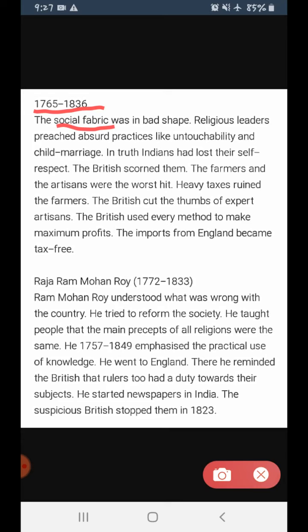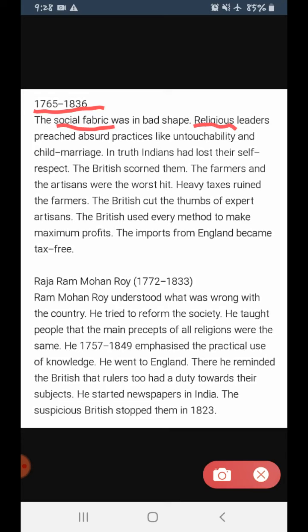Religious leaders preached absurd practices like untouchability and child marriage. Fine. So even the religious leaders, they claim themselves to be not only leaders but religious leaders. Religious means those who strongly believe in religion.